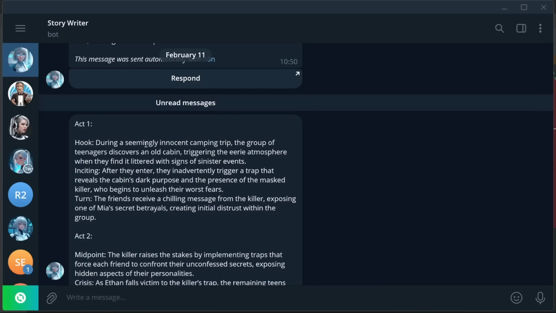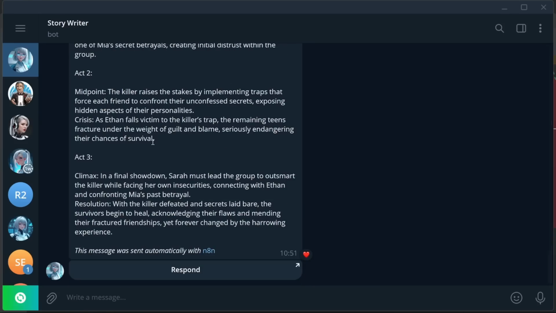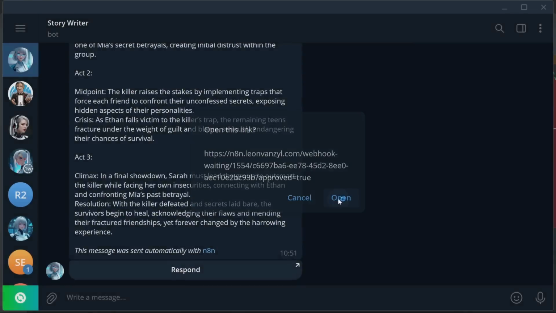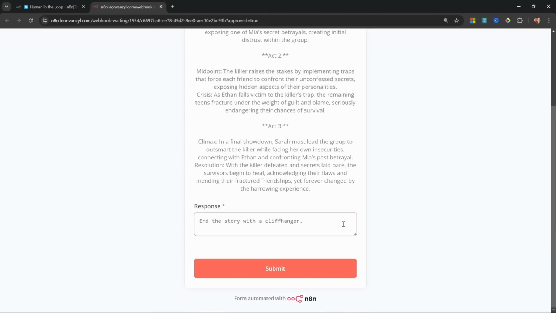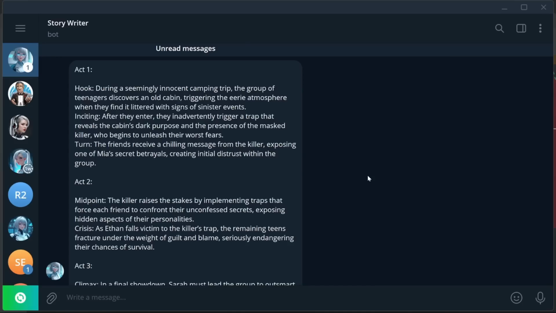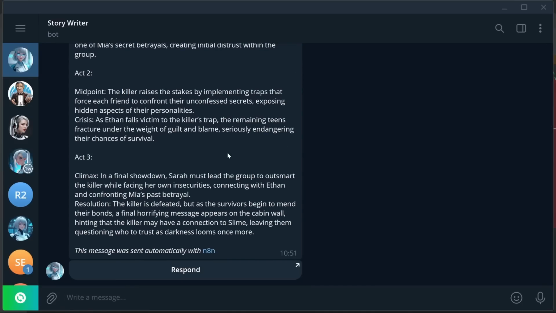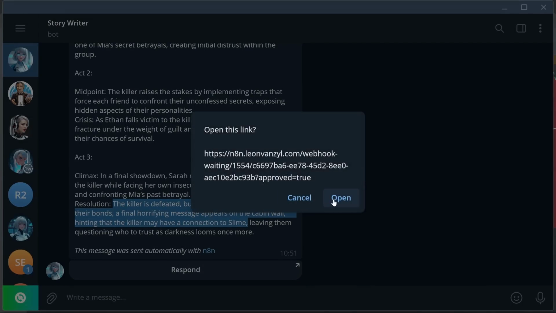Now we get the story outline. So if we wanted to, we could also change the outline. So let's say something like, end the story with a cliffhanger. Alright, so now we get an update from the story writer, and looking at Act 3, we can see this part here saying the killer is defeated, but as the survivors begin to mend their bonds, a final horrifying message appears on the cabin's wall, hinting that the killer may have a connection to Slime. Wow, what a cliffhanger. Let's continue with the story.